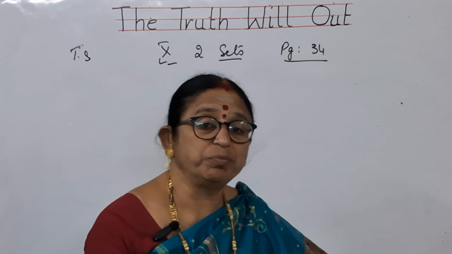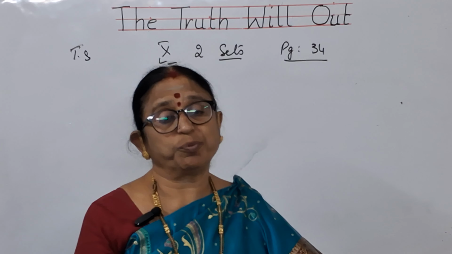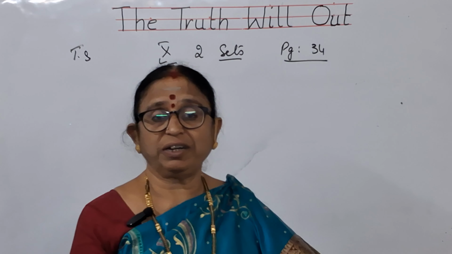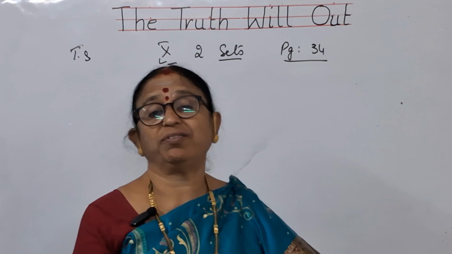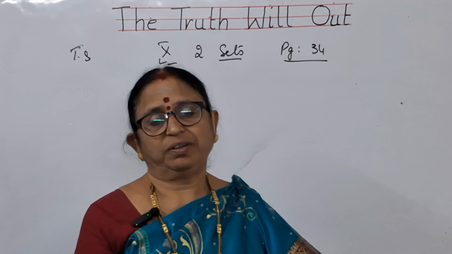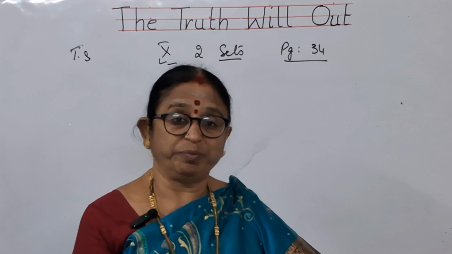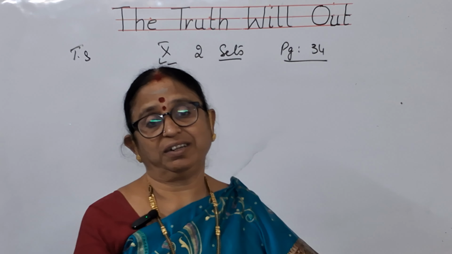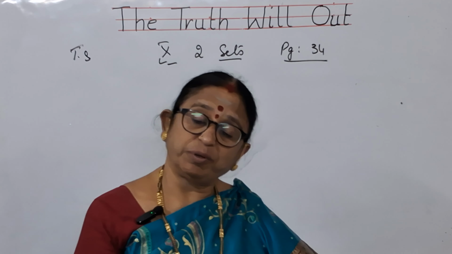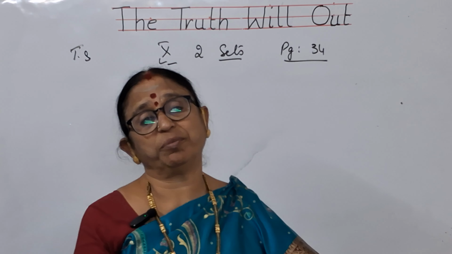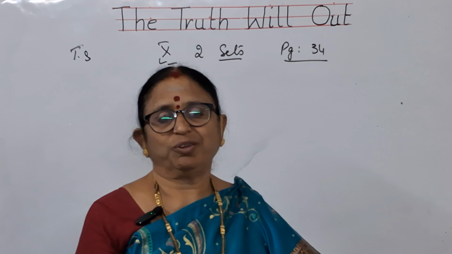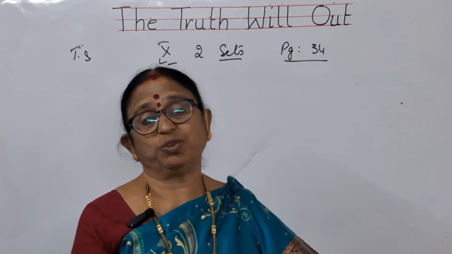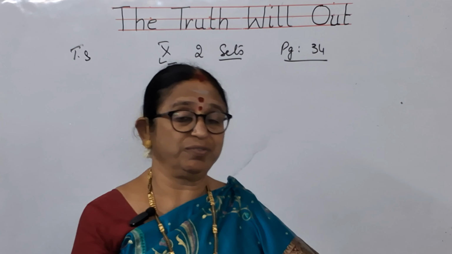When the people come to know that the person has spoken false, he is not truthful, then afterwards the people will not have any trust in them. Sometimes people make mistakes and they hide it. They say that I have not done it. Afterwards, people will come to know that this was done by the same person. So definitely children, don't think that if you hide the truth, you will be safeguarded.